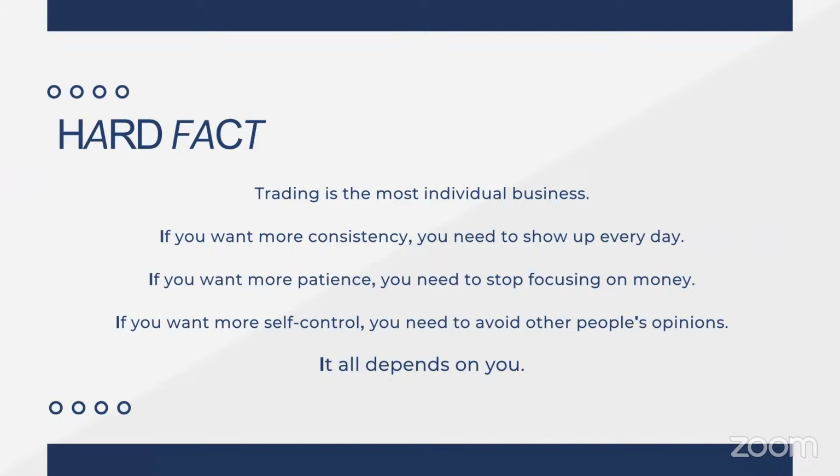This is the hard fact. Trading is the most individual business. You have to work for yourself. If you want to be consistent, you have to show it to yourself every day. For patience, start focusing on process, not on money. When you start focusing on process, money will take care of itself. If you want more self control, start ignoring others' opinion.